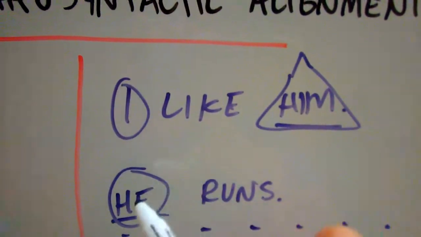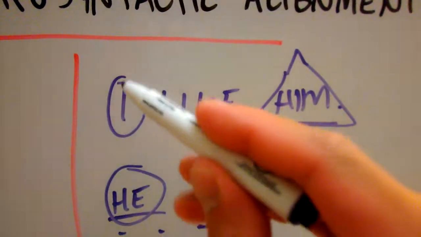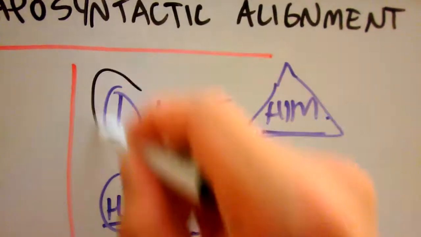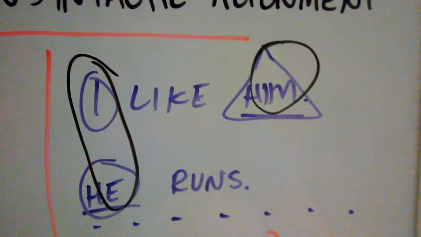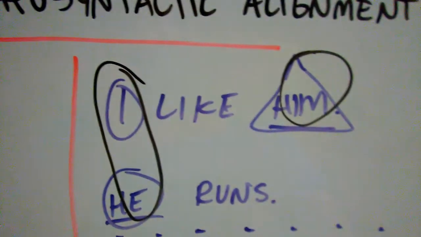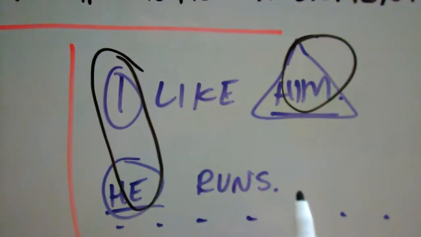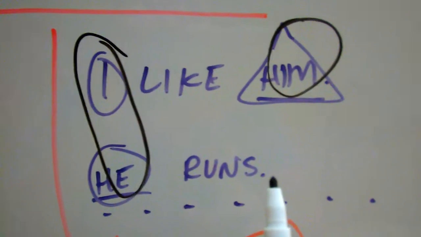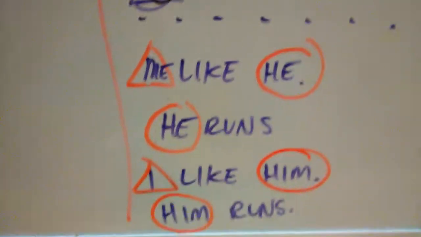I wrote it in circles, while this one is in a triangle, right? Because the alignment goes like this, while this one right here is marked. All right? So this is the subject that acts and gets treated the same, and this one is not treated the same. This works well in English. Now in Cebuano, it works the opposite, and this is what I'm going to show you on this last part.